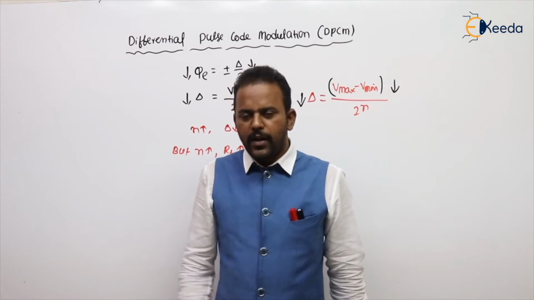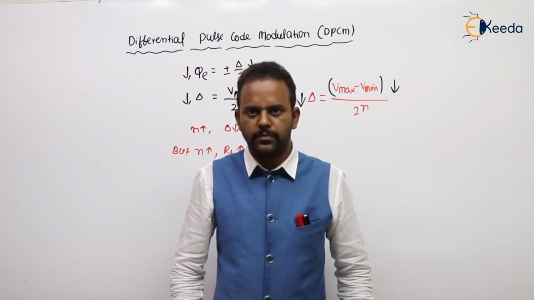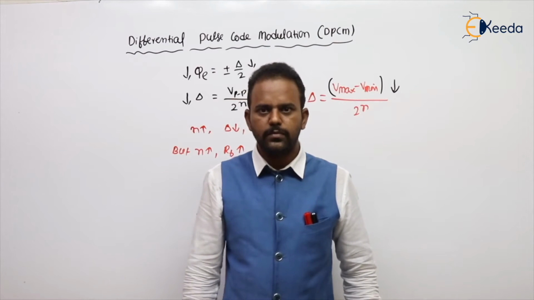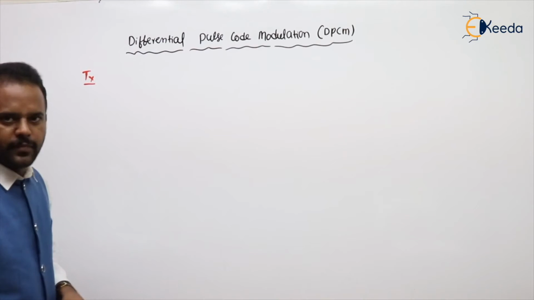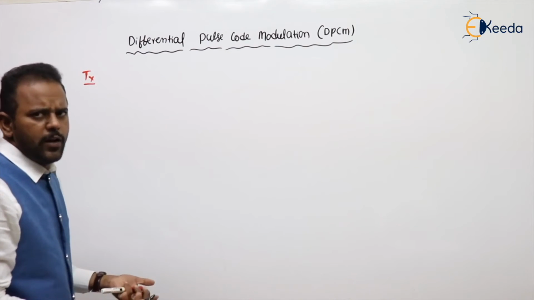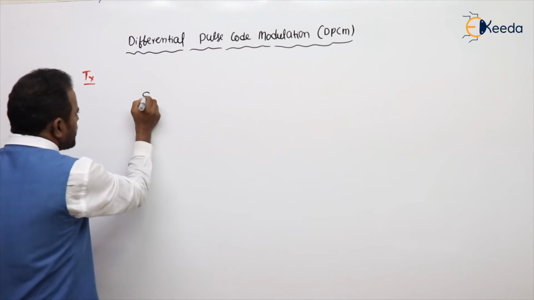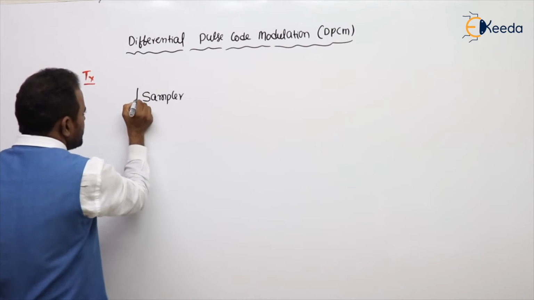Clear? Now let me discuss the DPCM transmitter. See the DPCM transmitter block. What is the first block? Low pass filter. After that, the sampler. What will the sampler do?